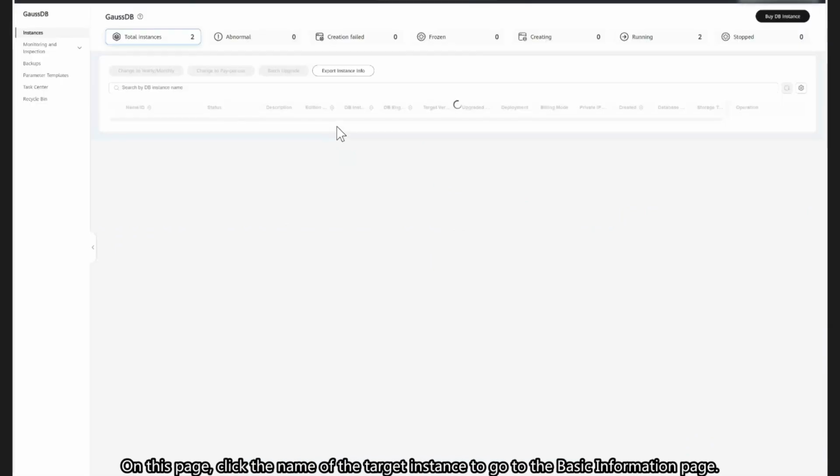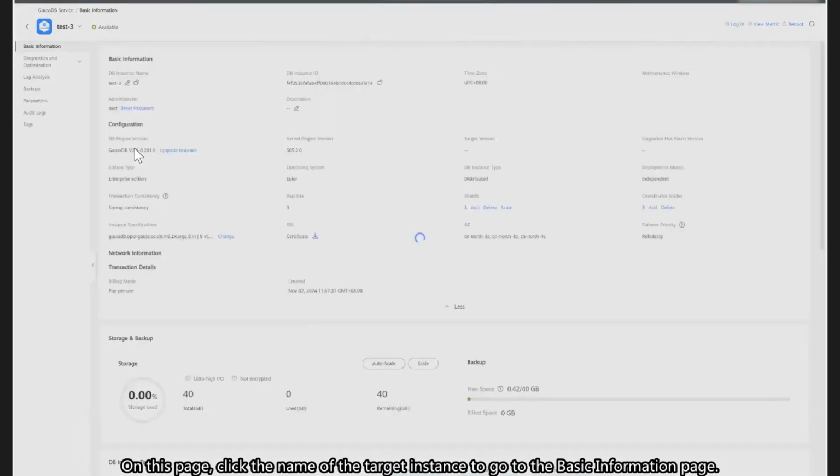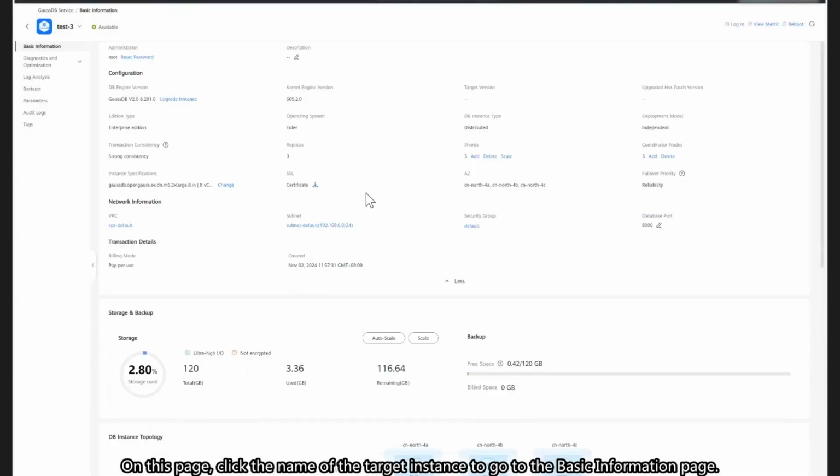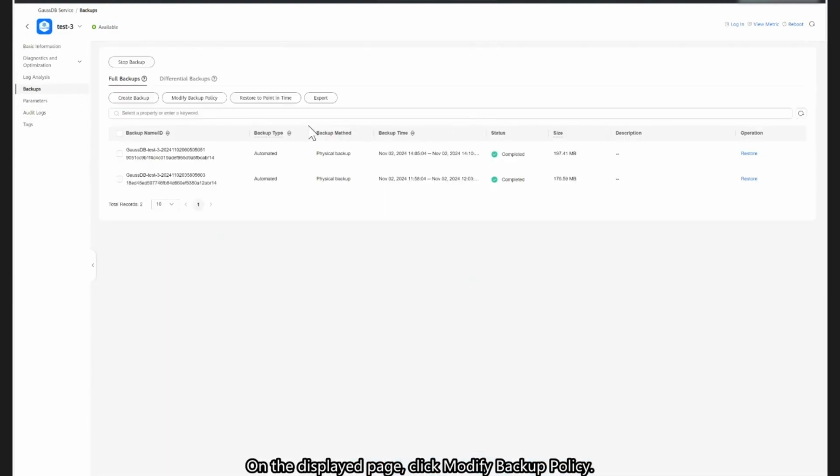On this page, click the name of the target instance to go to the basic information page. Use the navigation pane to create the backups. On the displayed page, click Modify Backup Policy.